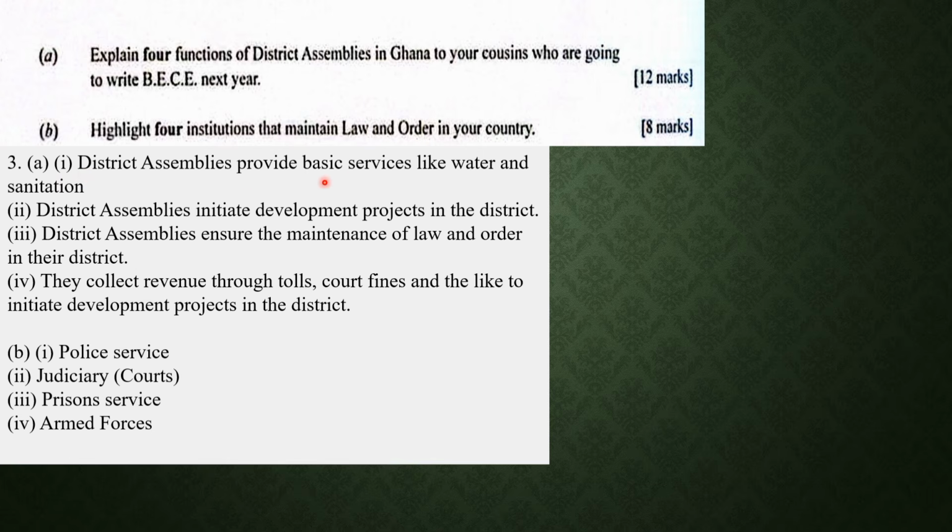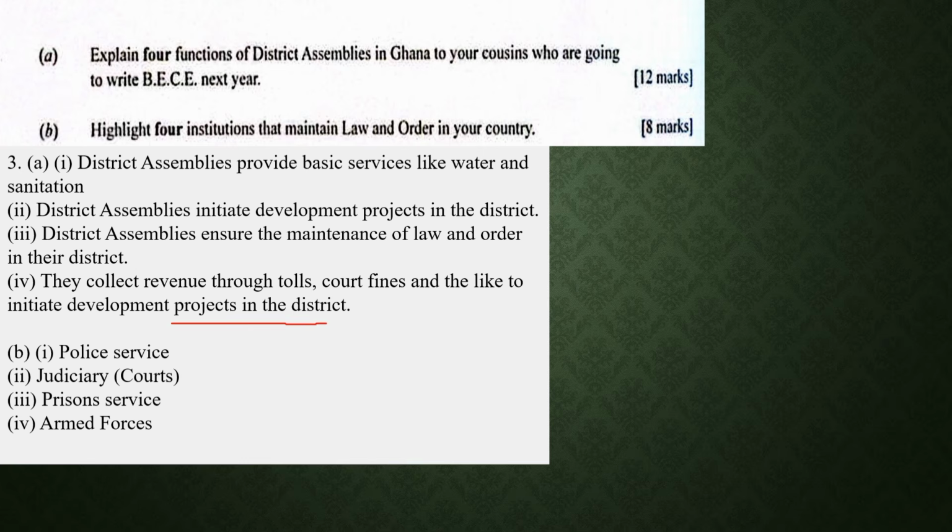1, they provide basic services like water and sanitation. They initiate, when we say to initiate, to start, to begin development projects or to undertake development projects. They ensure the maintenance of law and order by cooperating with security agencies. They also collect revenue through tolls and fines, and use it to initiate development projects in the district.